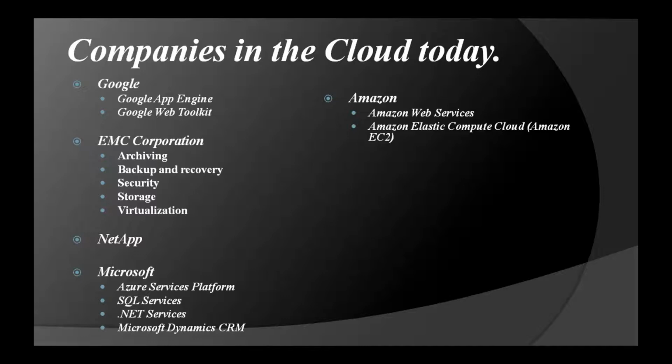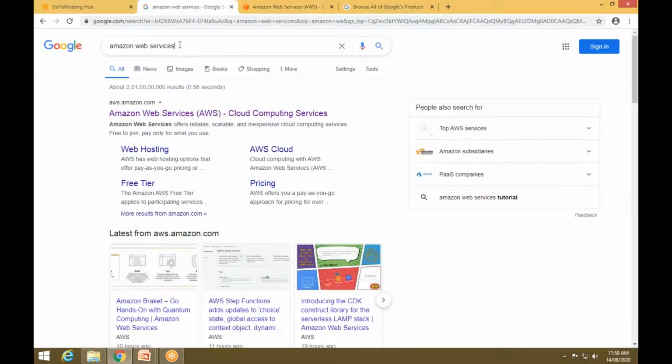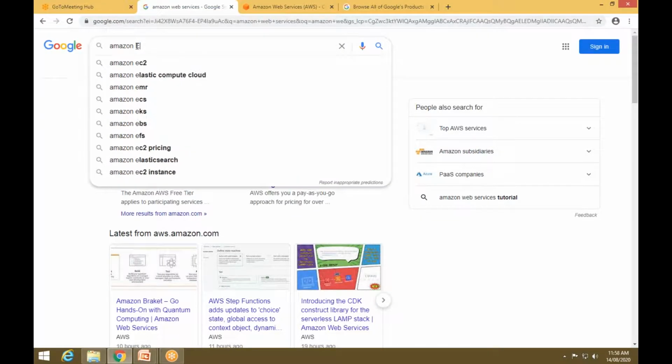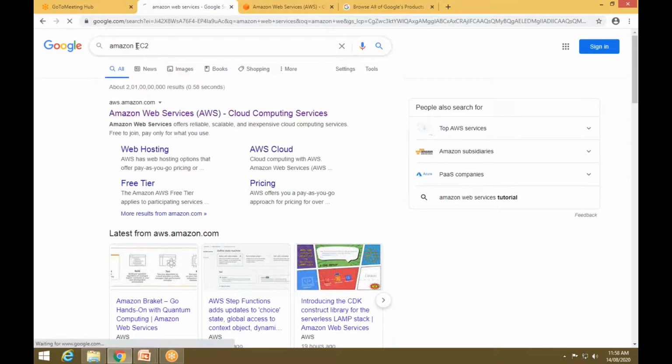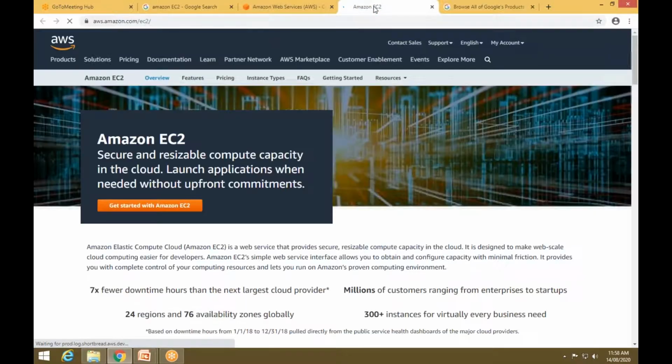Okay, to resize your configured computing, you go for the Amazon Elastic Compute Cloud. If I open the browser and write Amazon EC2, it will go to the page. Now this is also one of the products of AWS only. So this is Amazon EC2.